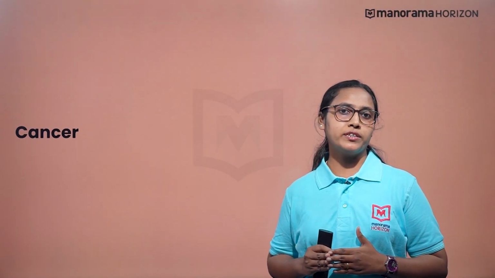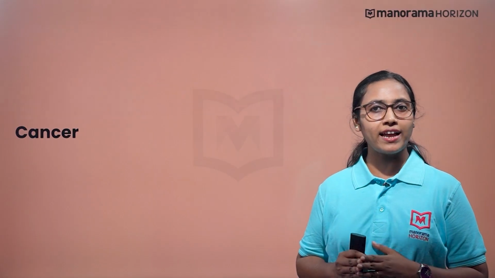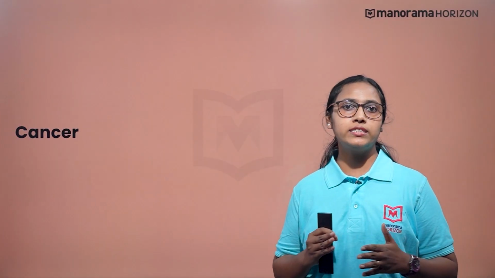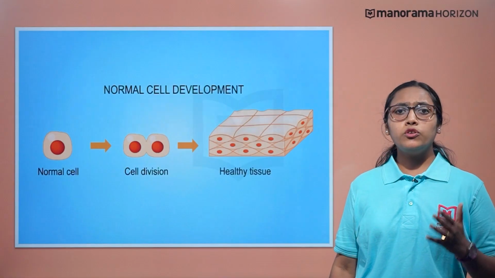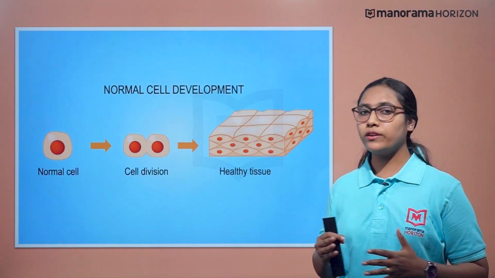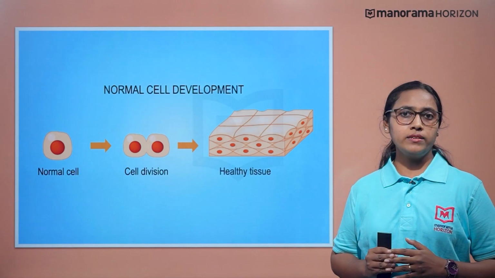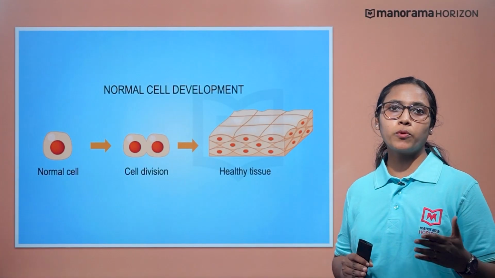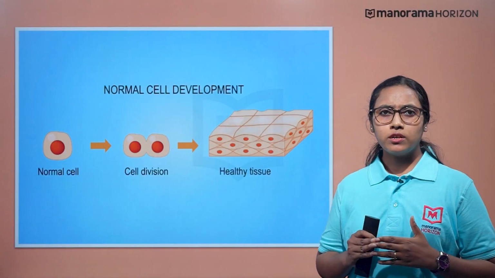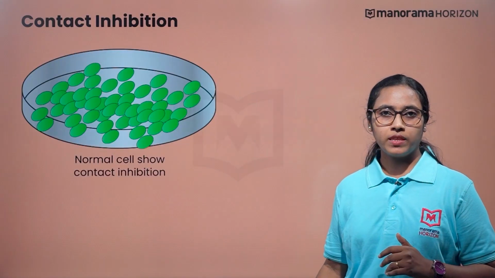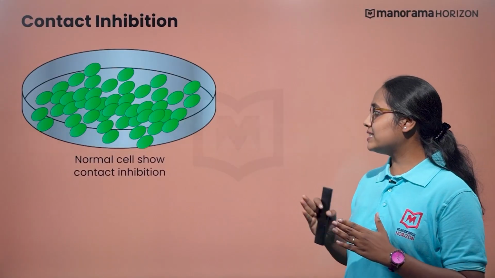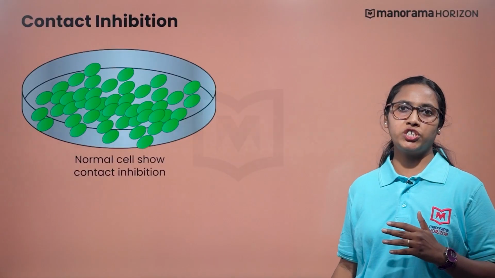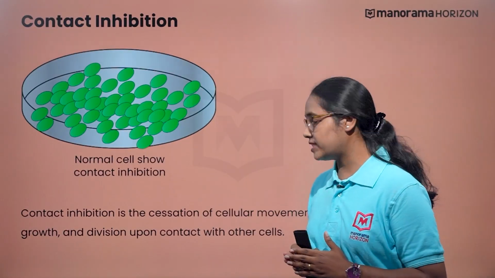Cells are the basic unit that make up the body of a living organism. Cells grow and divide to make new cells as the body needs them. Usually, cells die when they get old or damaged. Then, new cells take their place. That is, normal cells show the property of contact inhibition. So, what is contact inhibition? Contact inhibition is the cessation of cellular movement, growth and division upon contact with other cells.